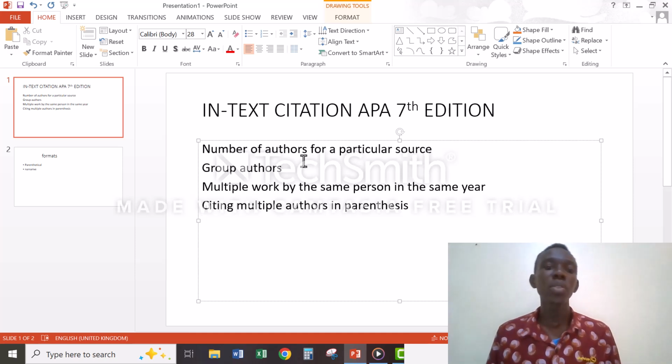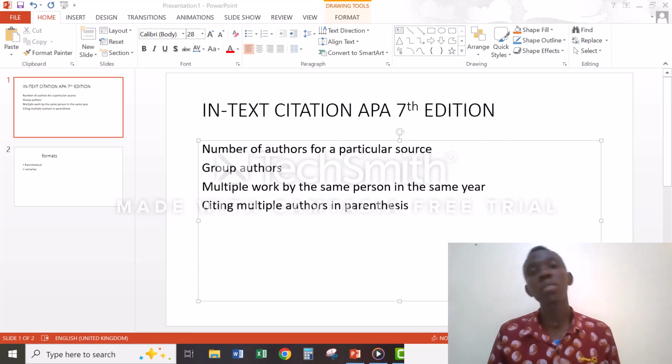And then when it comes to group authors, it depends on whether that group or organization has an abbreviation or not. If they have an abbreviation, in your first citing you have to write the name of the group or the organization in full. Then in your second citation, you are advised to use the abbreviation.